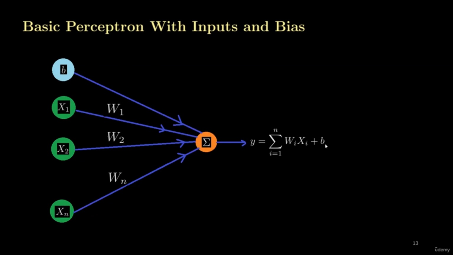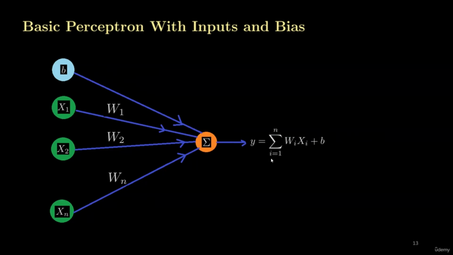So this is the total equation. Here we have n number of input features. So the equation is the sum of all the features, where i is from 1 to n, and it is Wi xi plus b. There is only one bias, but we have n number of input features to this perceptron. So we can write the output equation of this perceptron like this.